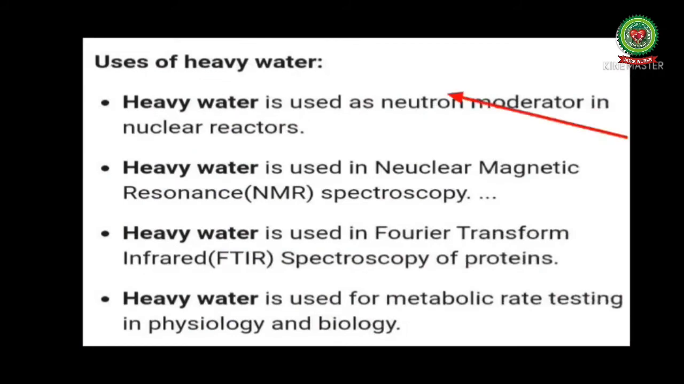Heavy water is used as neutron moderator in nuclear reactor. Fission in uranium-235 is brought by slow speed neutrons. The substances which are used for slowing down the speed of neutrons are called moderators, and heavy water is used for this purpose in nuclear reactor.